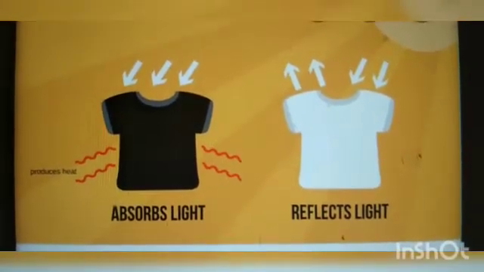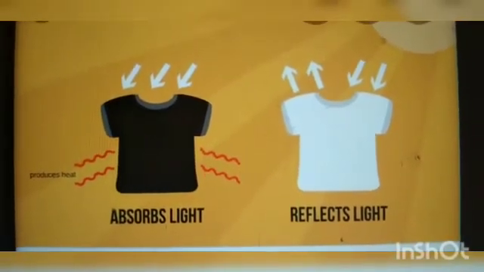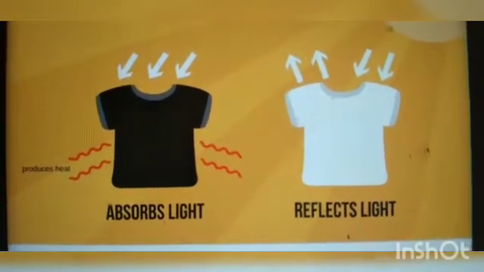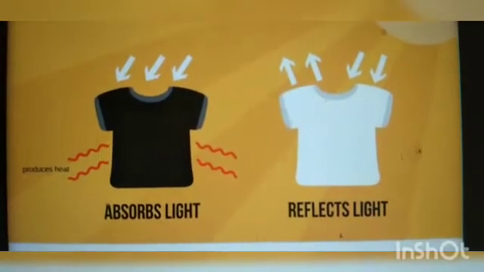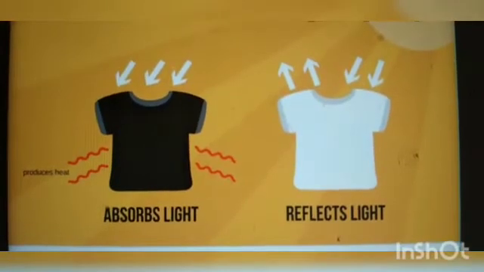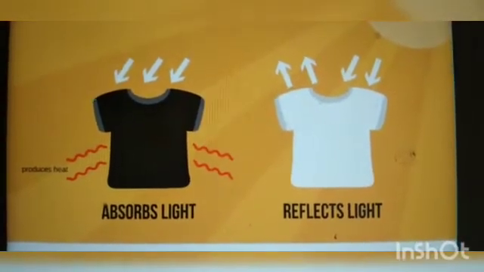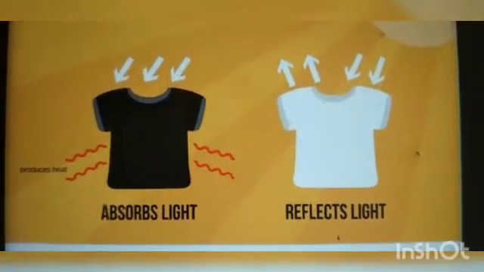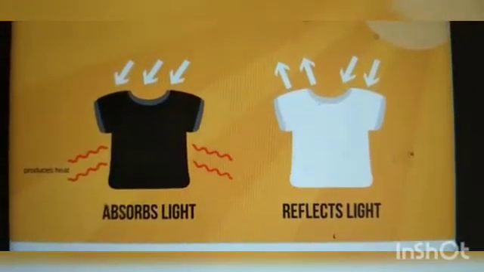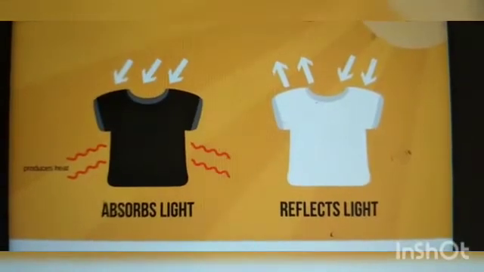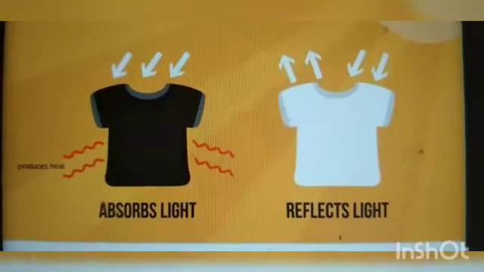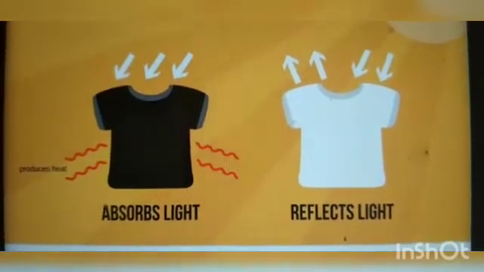So maybe your mothers are telling you not to wear a black t-shirt or black clothes during summertime. Why? Because black color absorbs more heat when compared to light colors. So black absorbs more heat, hence it makes our body even hotter during summertime. But white color will not absorb as much heat compared to black clothes. So by this we can say that the color of a body affects its ability to absorb heat.